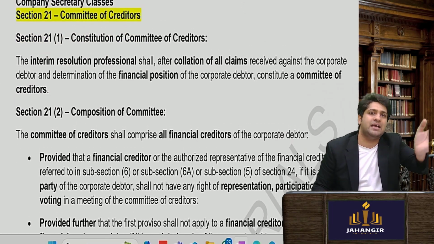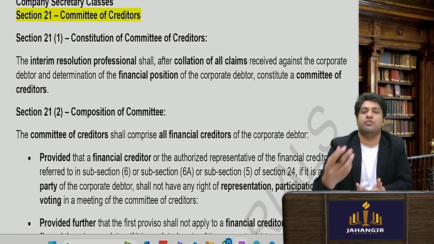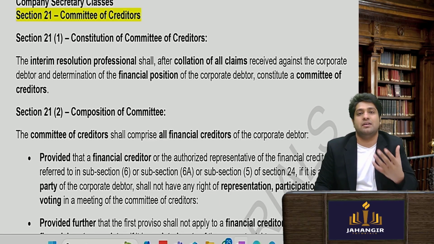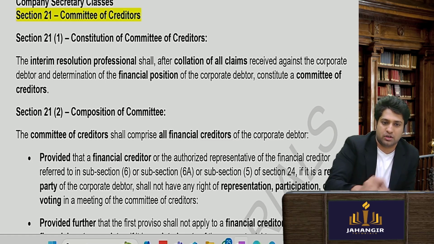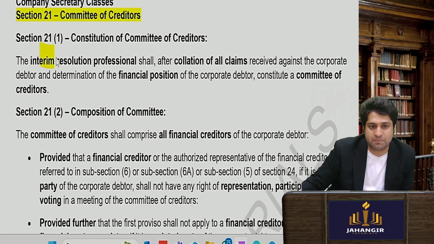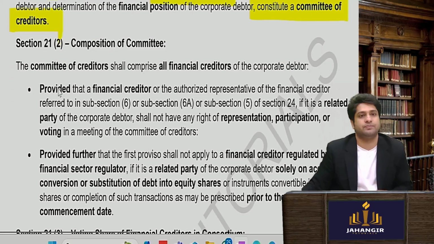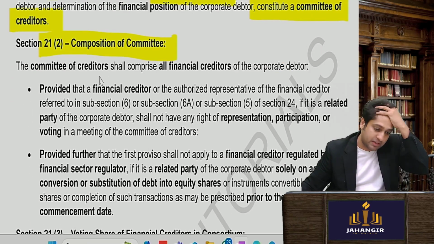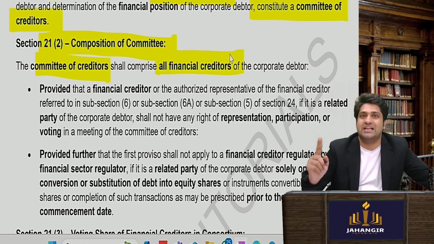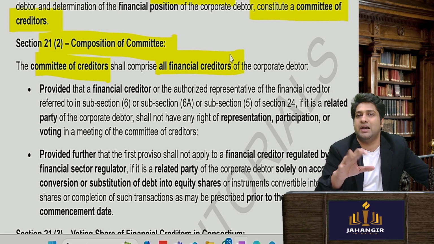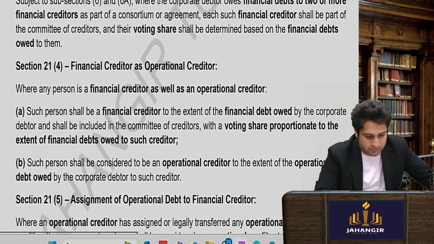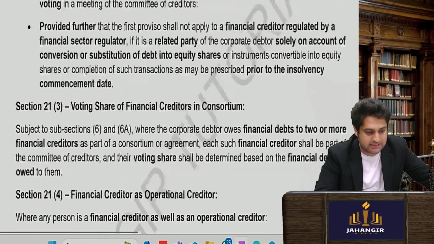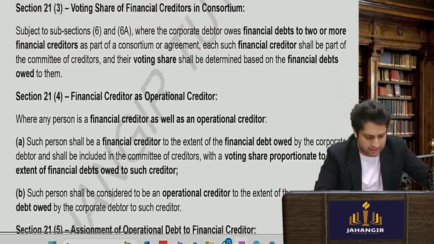So the IRP creates a committee of creditors. Once the IRP is made, the committee of creditors will decide on the new RP, whether they want to continue or go ahead with a new one. See, the IRP collects all the claims and then constitutes a committee of creditors. The committee of creditors shall comprise all financial creditors only. If it is a related party, that person will not be allowed to vote, okay. Now this section number 21 is important, you can read it in depth also.